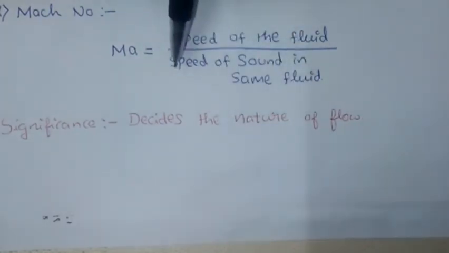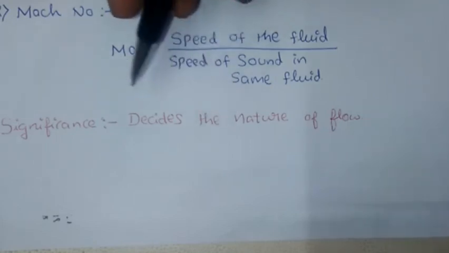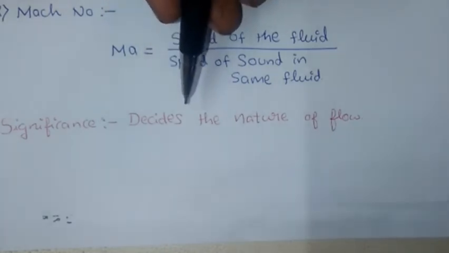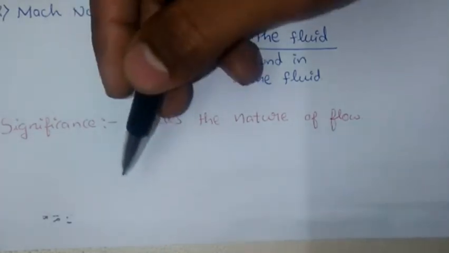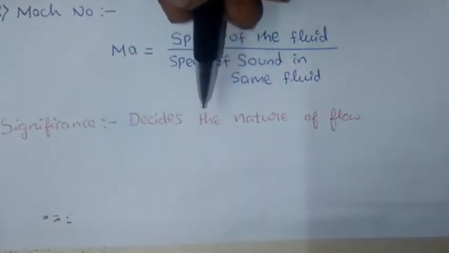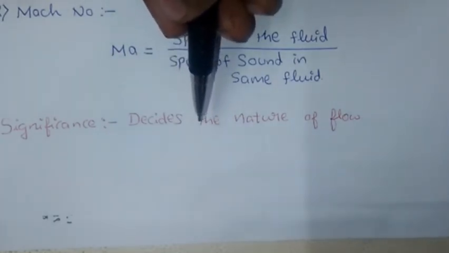If the value of Mach number is less than 0.3, then the flow will be incompressible flow. If the value is more than 0.3, it will be compressible flow. If the value is between 0.3 and 1, then it will be subsonic flow. If the Mach number is equal to 1, it will be sonic flow.